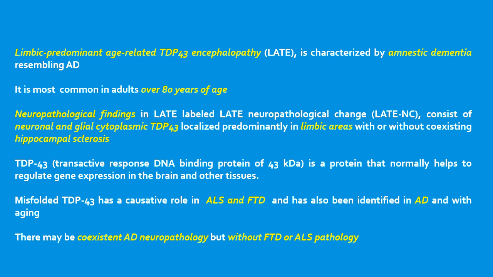TDP43 is a protein that normally helps to regulate gene expression in the brain and other tissues. Misfolded TDP43 has a causative role in ALS and frontotemporal dementia and has also been identified in Alzheimer's disease and with aging. There may be coexistent Alzheimer's disease neuropathology in LATE, but without FTD or ALS pathology.